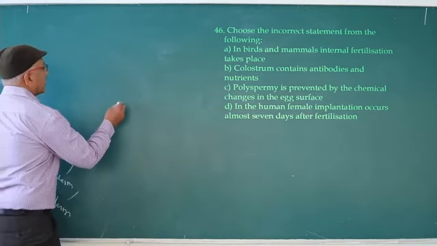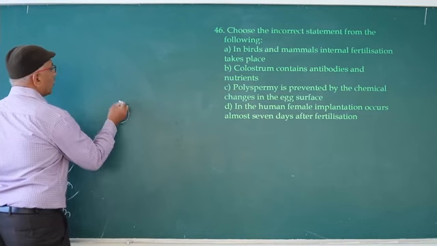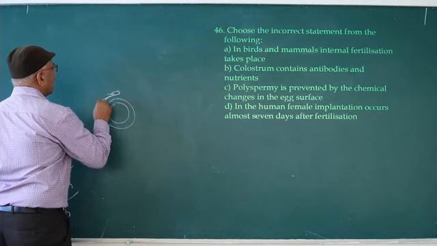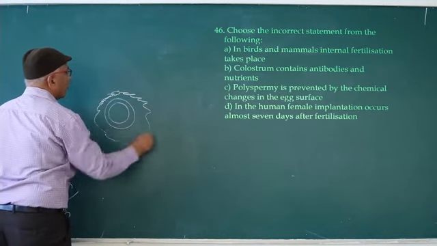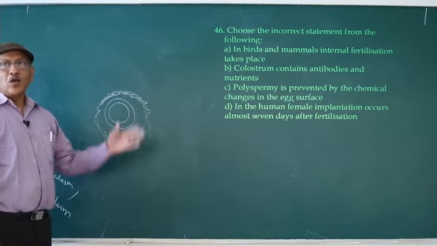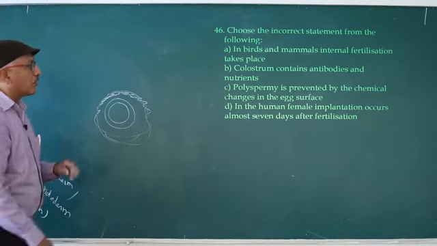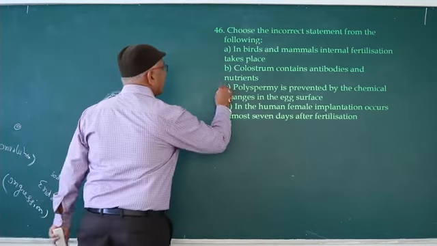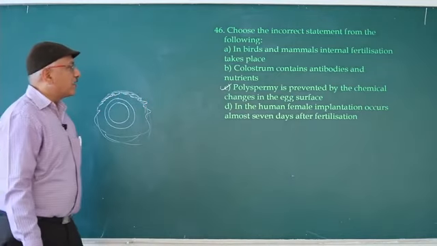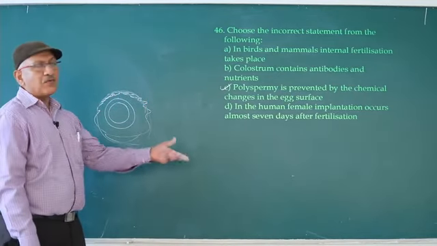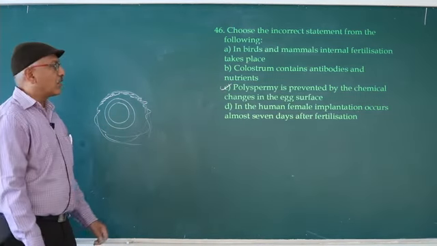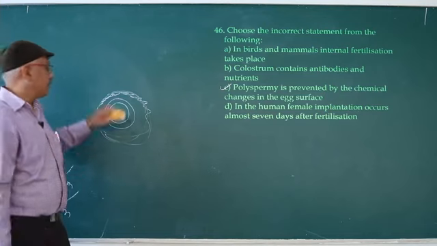You should not think of changes in the zona pellucida. Above the zona pellucida is the corona radiata, and above the corona radiata the cumulus oophorus is present. So egg surface does not mean the cumulus oophorus. No changes occur in the cumulus oophorus. That's why C is wrong. Fourth one: in the human female, implantation occurs almost 7 days after fertilization. So generally after the 6th day, roughly that is also correct. So the answer is C.